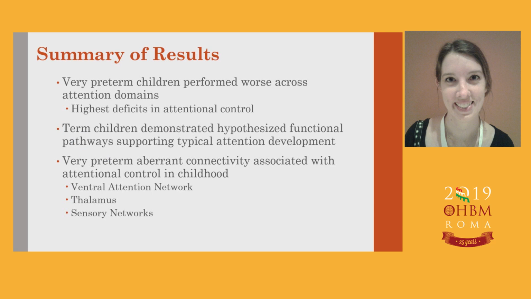So in summary, very preterm children performed worse across attention domains. And the highest level of deficits were observed in attentional control, specifically shifting and divided attention were impaired. Term children demonstrated hypothesized functional pathways supporting typical development in those networks, including the frontoparietal network and dorsal attention network. In contrast, very preterm children demonstrated an unusual and aberrant pattern of connectivity associated with poor attention control in childhood. And specifically, we observed attention associations in ventral attention network, thalamus and subcortex, and sensory networks.